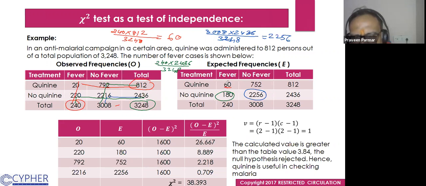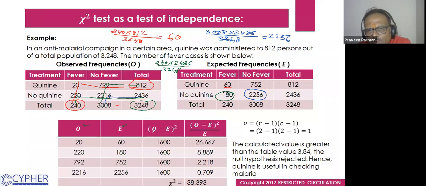So we got this. Now what we do, we make a table: 20, 220, 792, 2216. You could write in this way or in this way, but you have to write both the same. If you are writing in this way, then you have to write this way also. And the same in the E, the expected: 60, 180, 752, 2256. Here also we have taken in a similar way 20, 220. This is the observed and this is the expected.